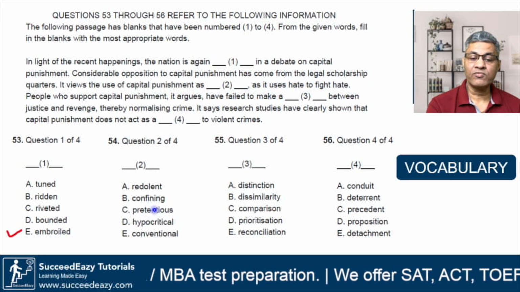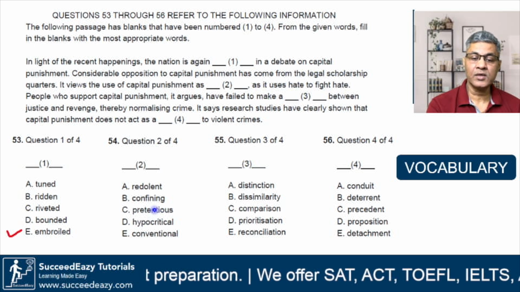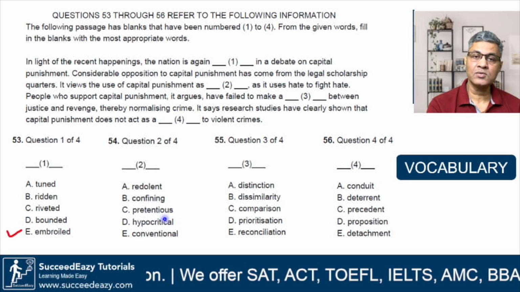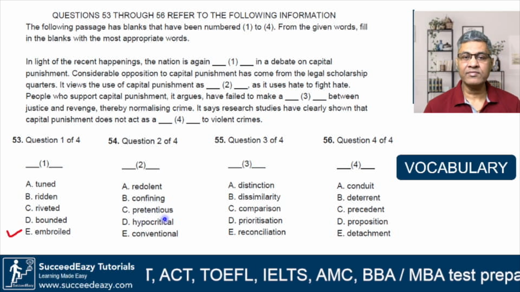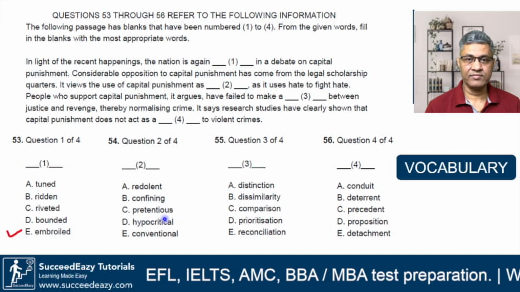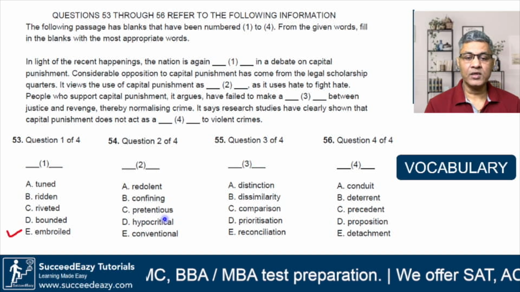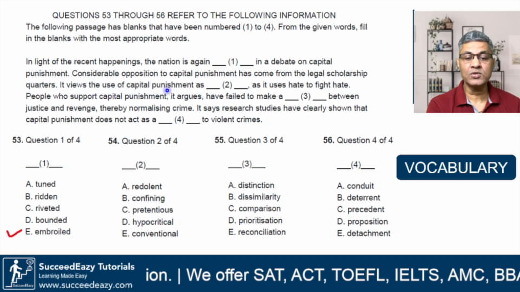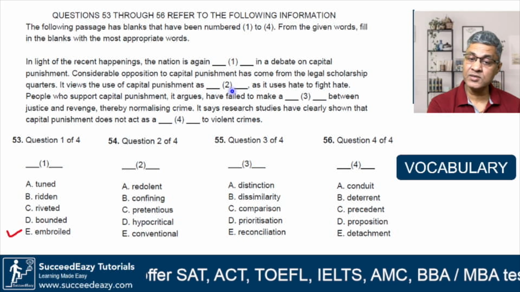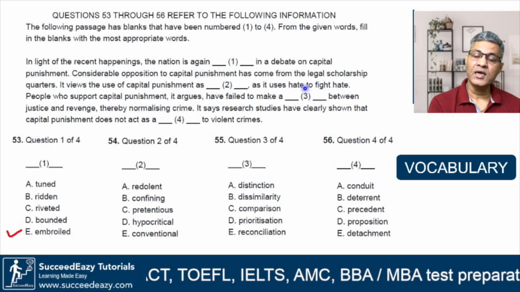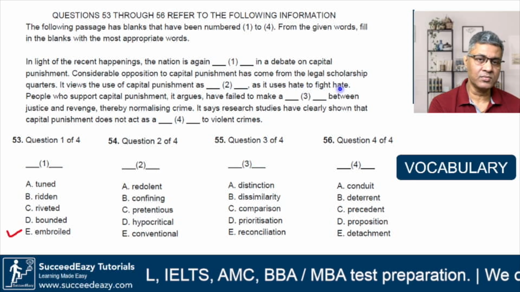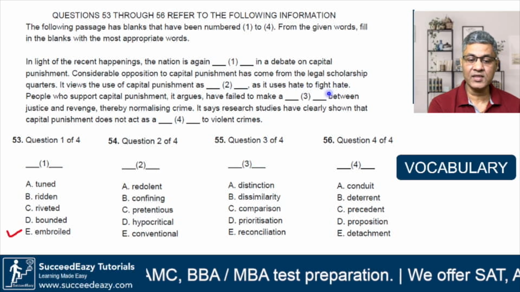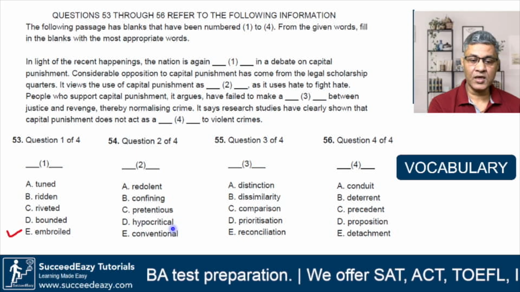So confining, again not okay. Pretentious. Pretentious is when you pretend to have something which you actually don't have. You try to show off. So does it view the use of capital punishment as pretentious, as it uses hate to fight hate? It is using hate to fight hate. How is it pretentious? It is not showing off anything. Hypocritical. This seems to be the correct option.